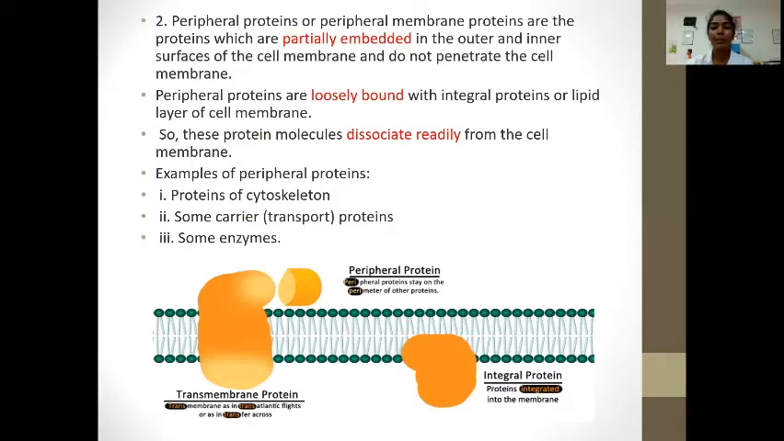Peripheral proteins are loosely bound with integral proteins or the lipid layer of the cell membrane. So, these protein molecules dissociate readily from the cell membrane. Examples of peripheral proteins: proteins of cytokine, some protein carriers, some enzymes.